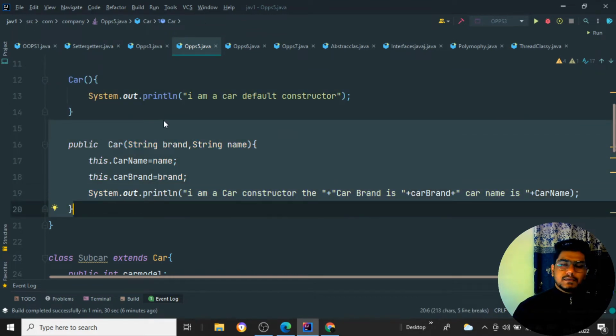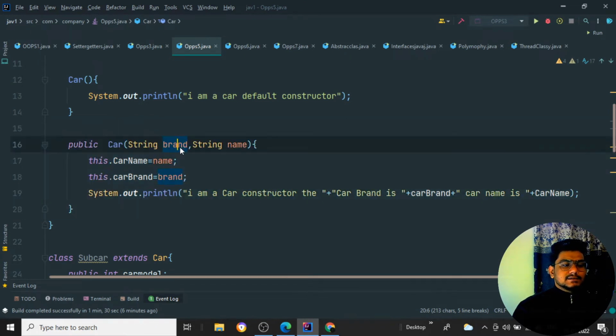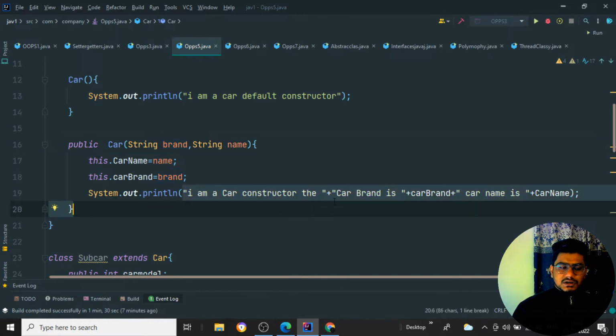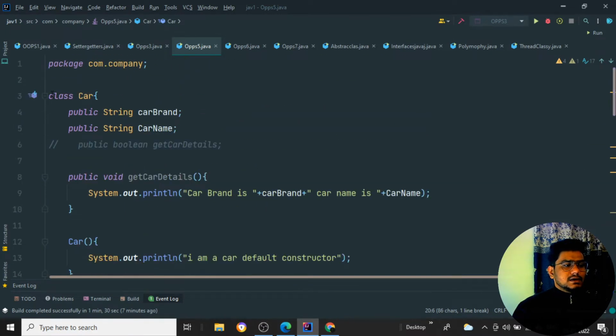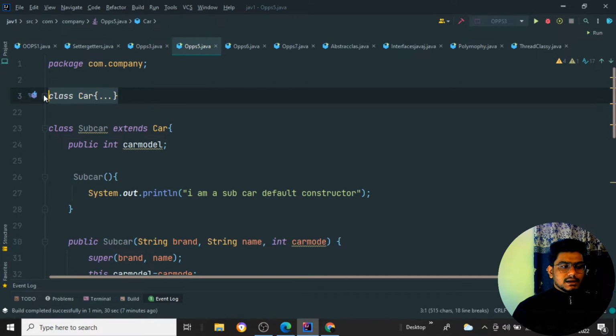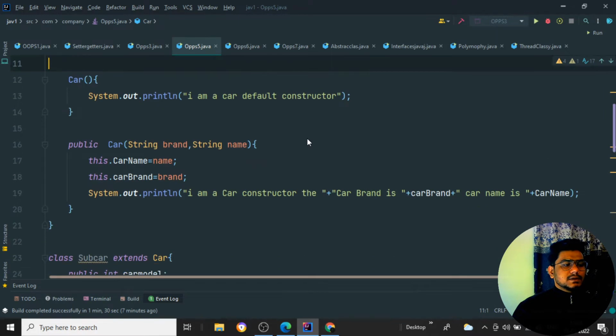I have taught you in my previous video how the constructor works. Here it takes two arguments, a brand as well as a name. It will set the particular property and it will print, I am a car constructor, the car name as well as the car brand name. So from here to here is nothing but our one particular class. This is our one parent class. Done.